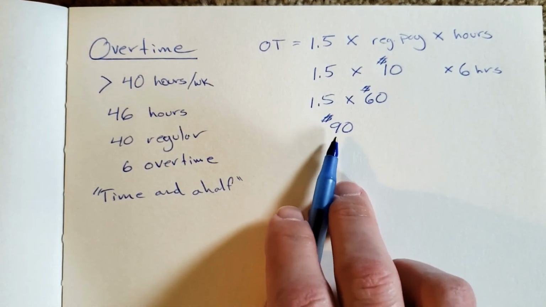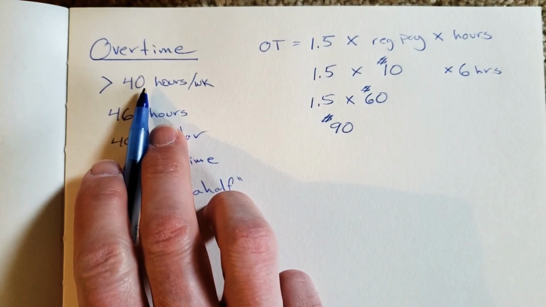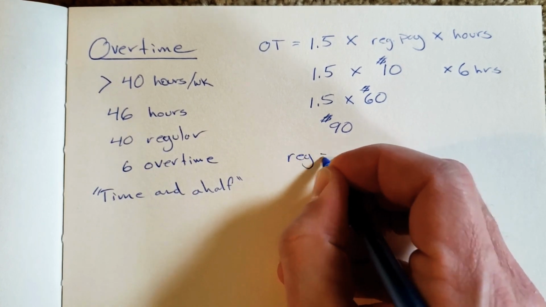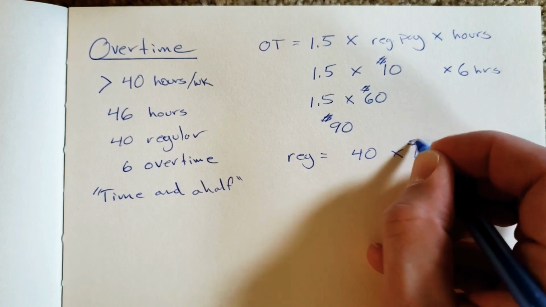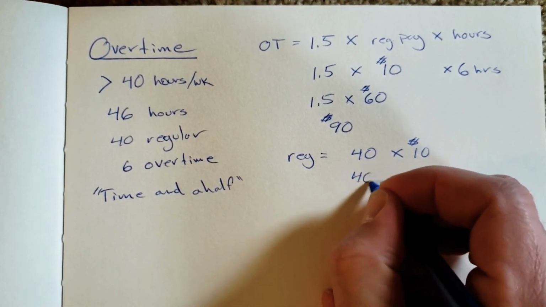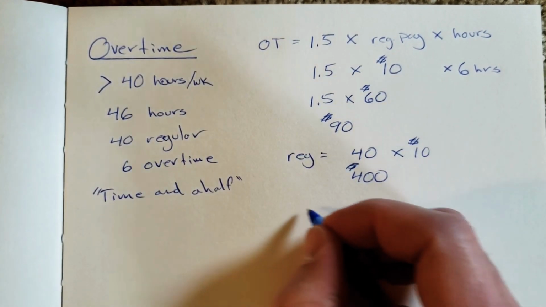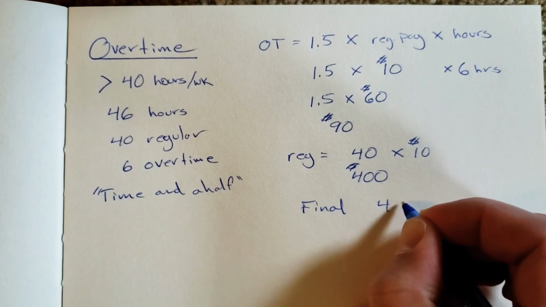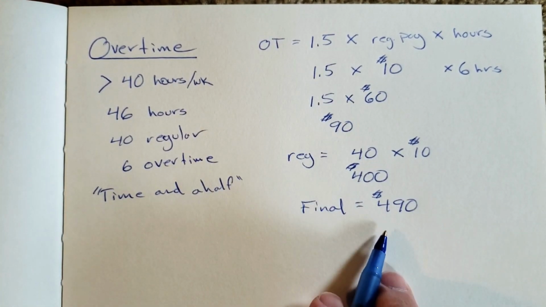Now, $90 is not their paycheck because they still get 40 hours of regular pay. So on top of that, regular pay would be 40 times 10, which in this case would be 400. And then plus the overtime hours, the final pay would be $490. And again, that's gross before taxes.